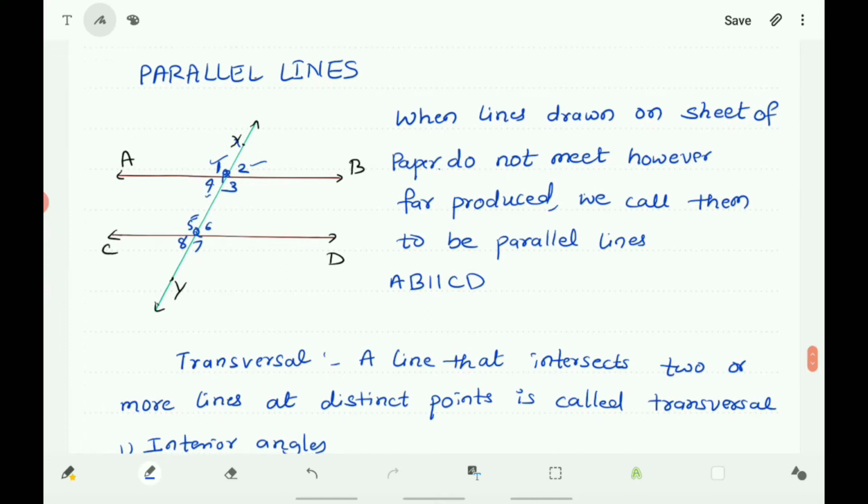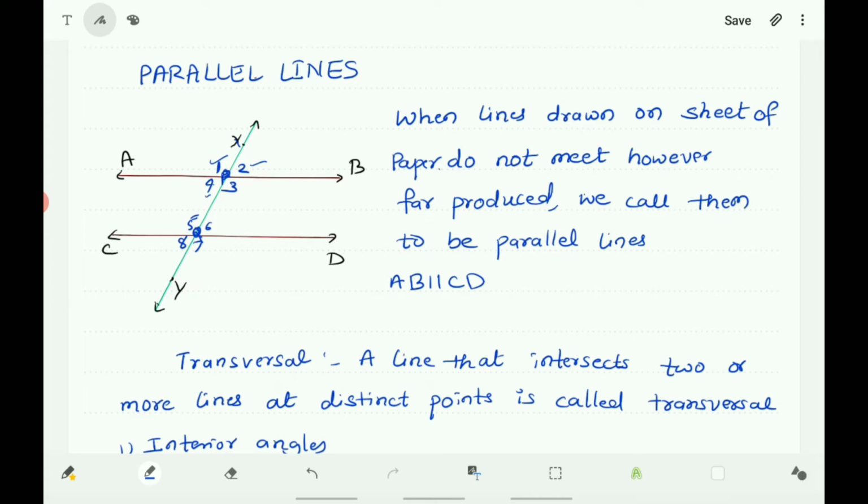Here XY is a transversal, intersecting AB at P and CD at Q. When a transversal intersects two lines, there are 8 angles formed at the points of intersection. Here at P there are 4 angles, at Q also there are 4 angles. Totally 8 angles are formed when a transversal intersects two lines.